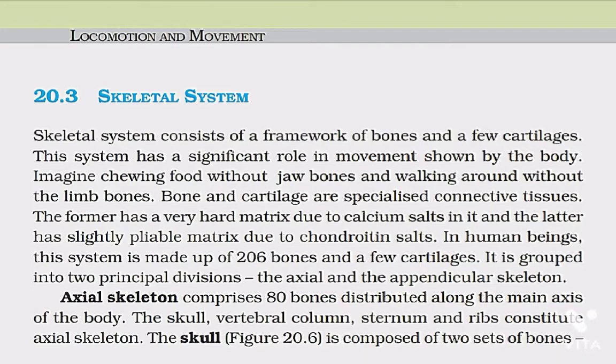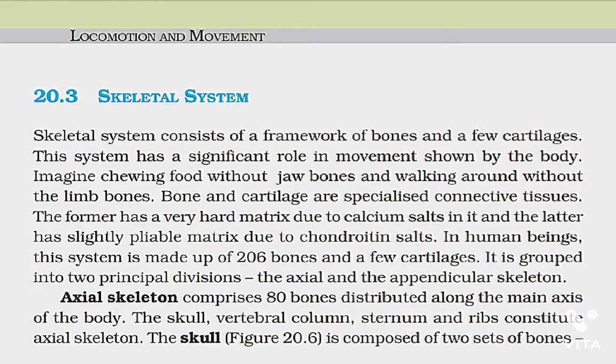20.3 Skeletal system. Skeletal system consists of a framework of bones and a few cartilages. This system has a significant role in movement shown by the body. Imagine chewing food without jaw bones and walking around without limb bones. Bone and cartilage are specialized connective tissues.